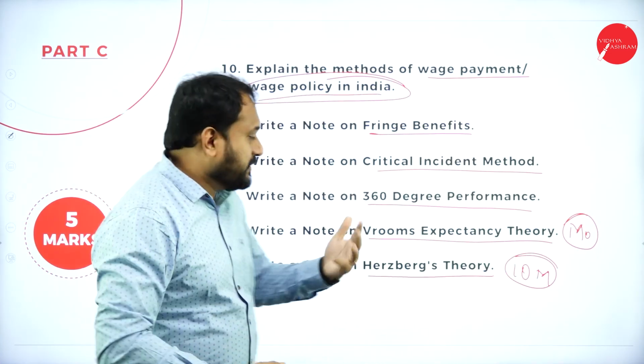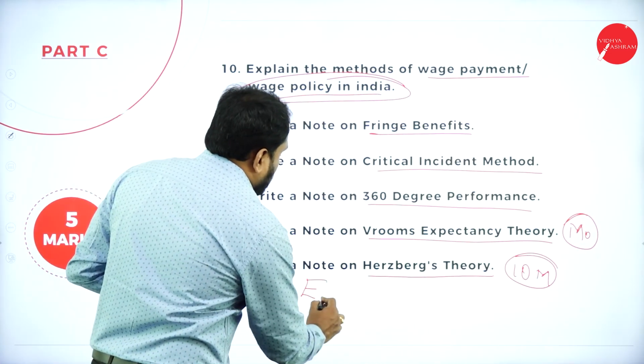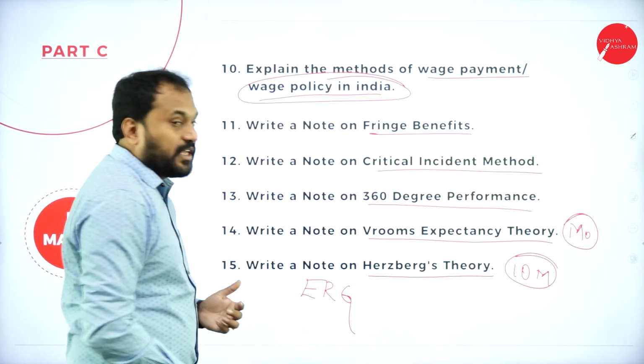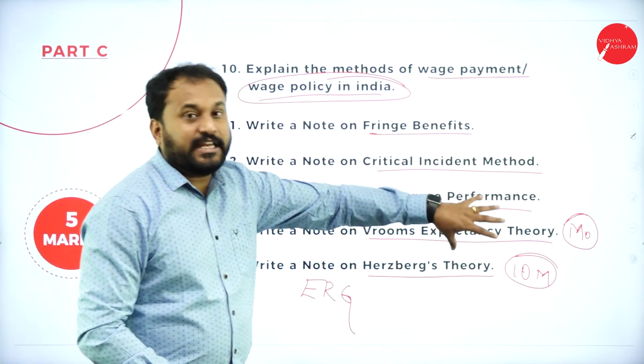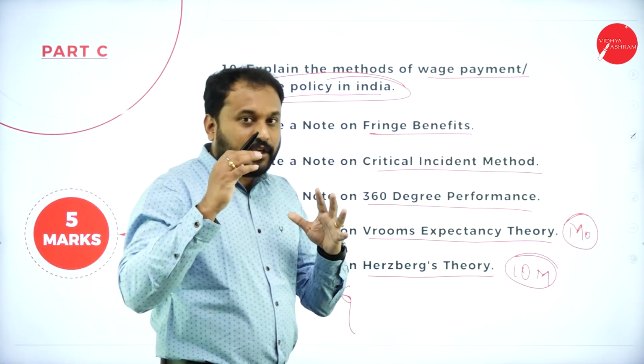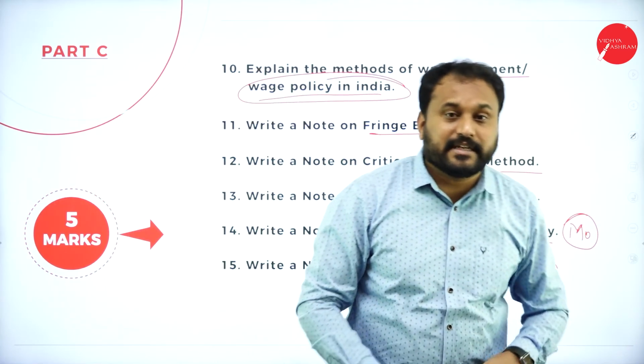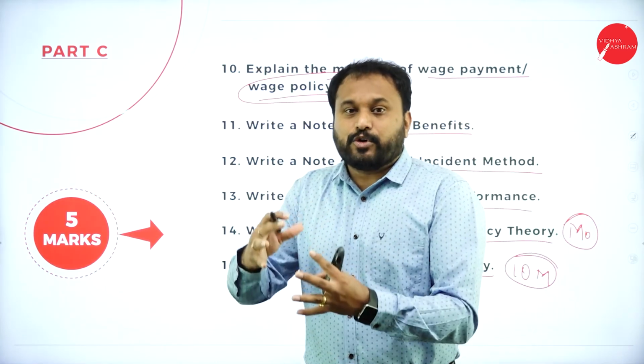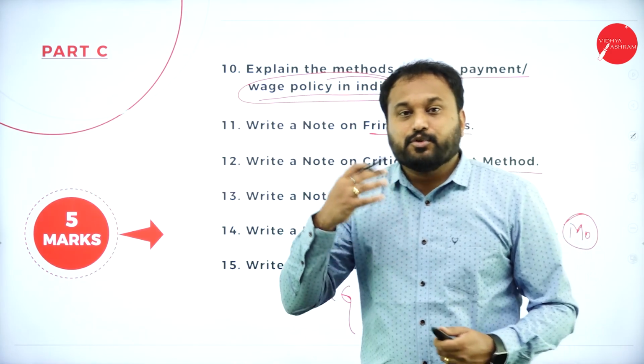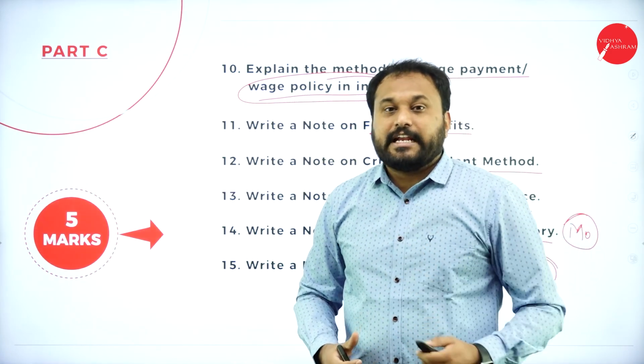There is also one more theory called the ERG theory. So read each and every theory properly. If you take 3 chapters, take the 3 chapters completely. Don't leave any topic, and that is how you students can get 80 on 80.